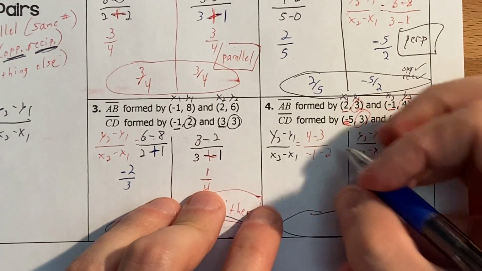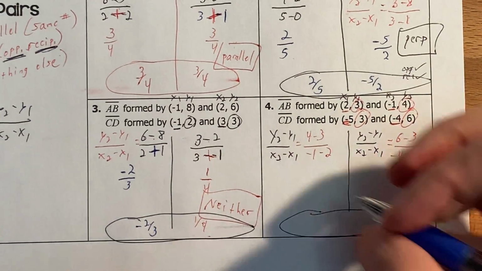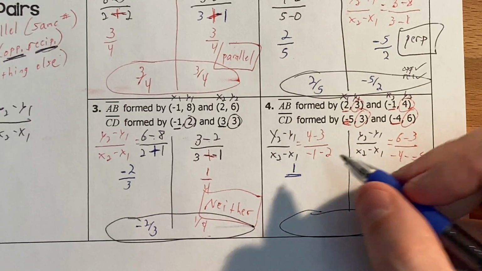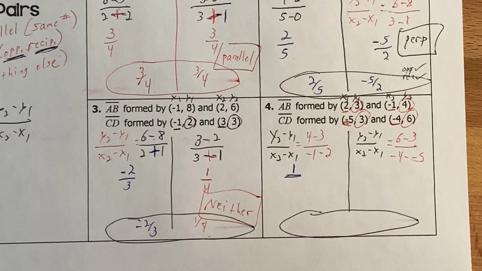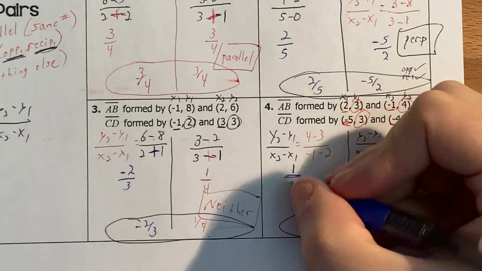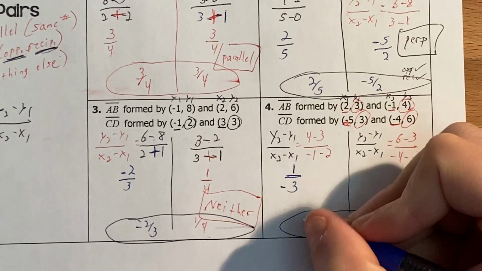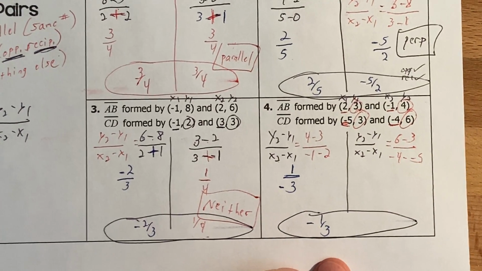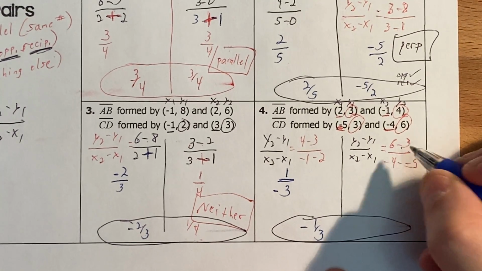4 minus 3 is 1. Negative 1 minus 2. Do you remember what that is? Negative 3. So negative 1/3. 6 minus 3 is 3.